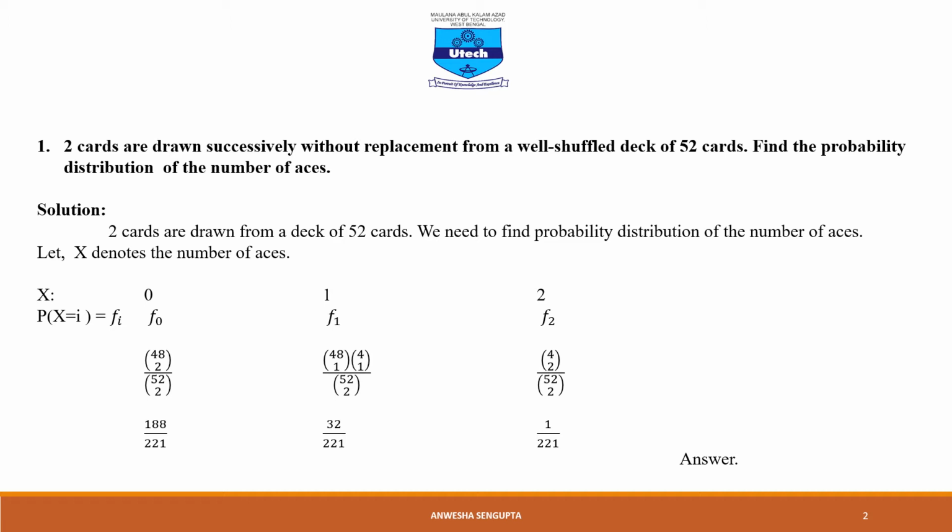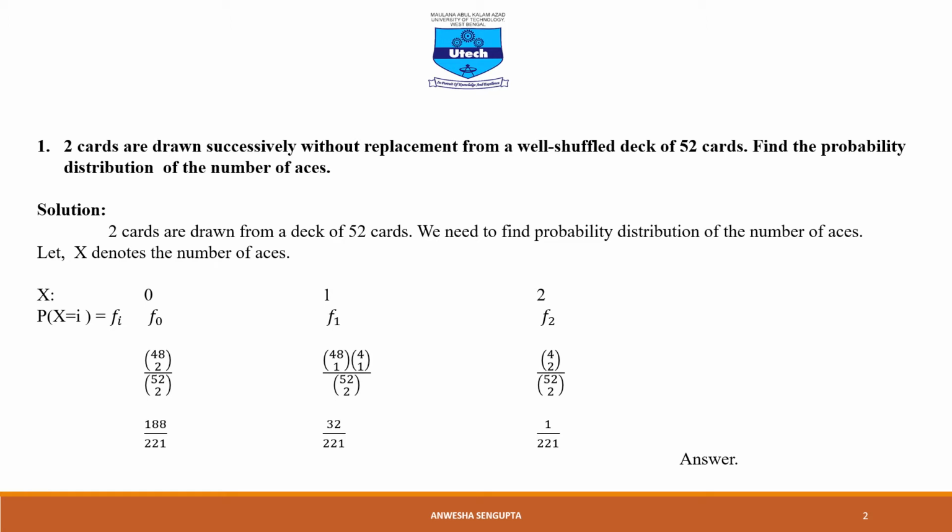So we need to find the probability distribution of the number of aces, where we can denote X by the number of aces. Since we need to take 2 cards from a deck of 52 cards, X varies from 0, 1 and 2. And probability X equal to i. When i equal to 0, that means there is no ace. So from the remaining 48 cards, we need to pick 2 cards. So the probability will be 48C2 by 52C2.